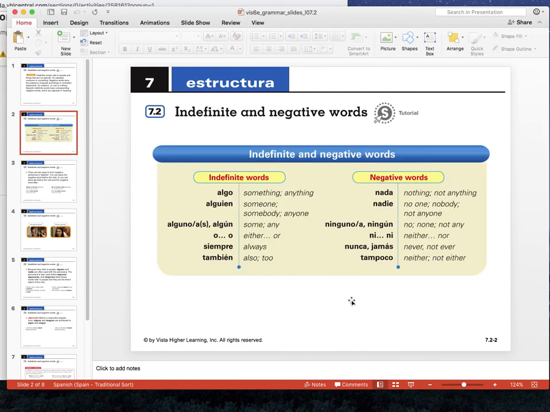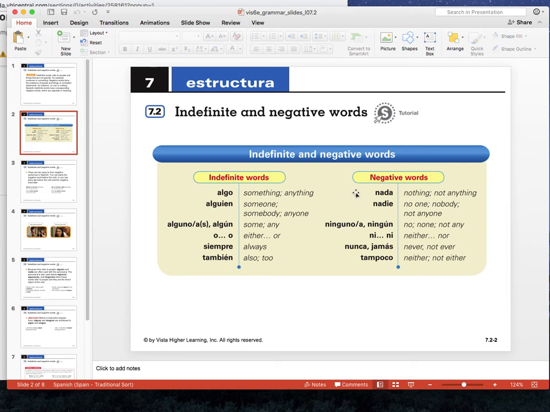Here is a list of indefinite and negative words. So on the indefinite side we have algo, alguien, algunos, algunas, algún, o, siempre, también.